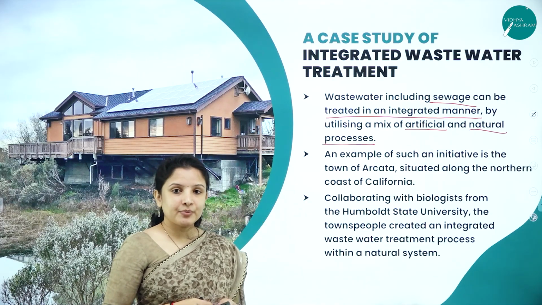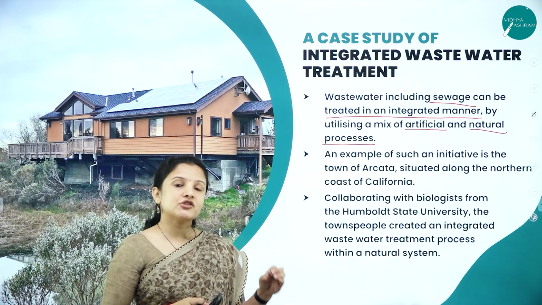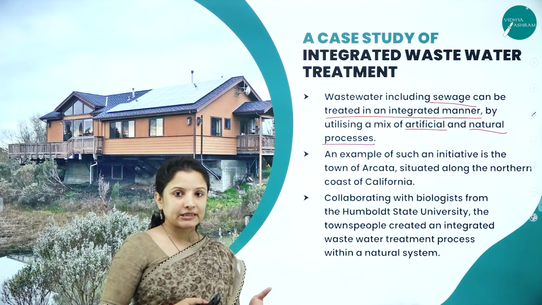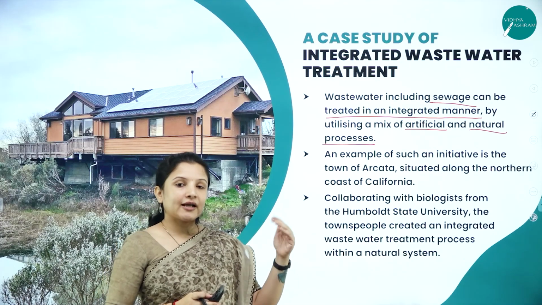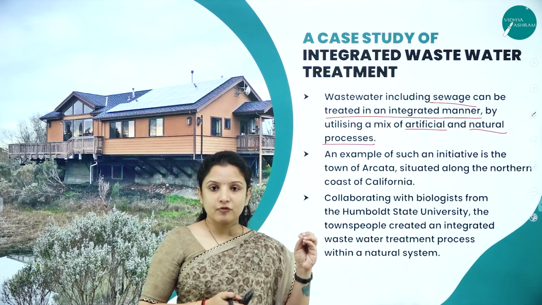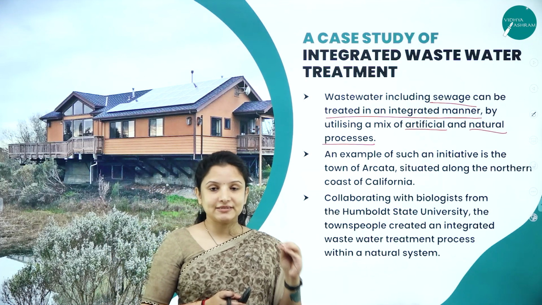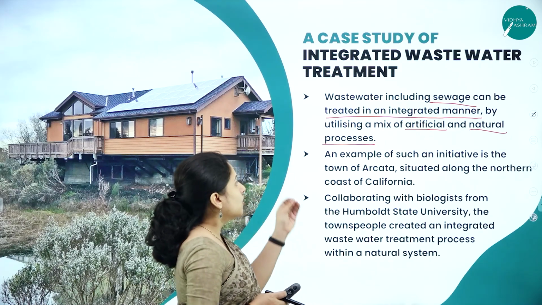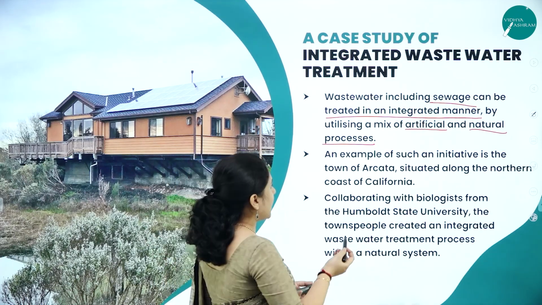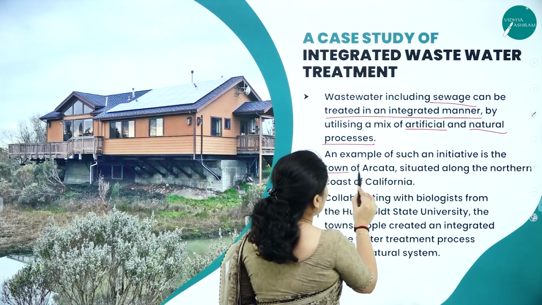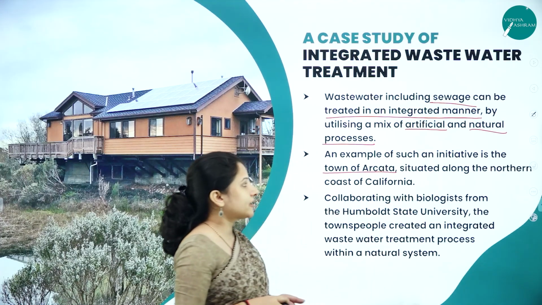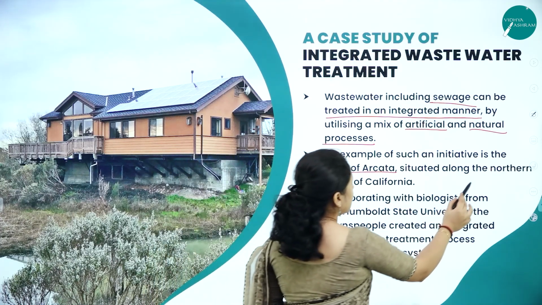An example where scientific as well as cultural or natural practices were followed in order to treat sewage wastewater is the initiative undertaken by the town of Arcata, situated along the northern coast of California.